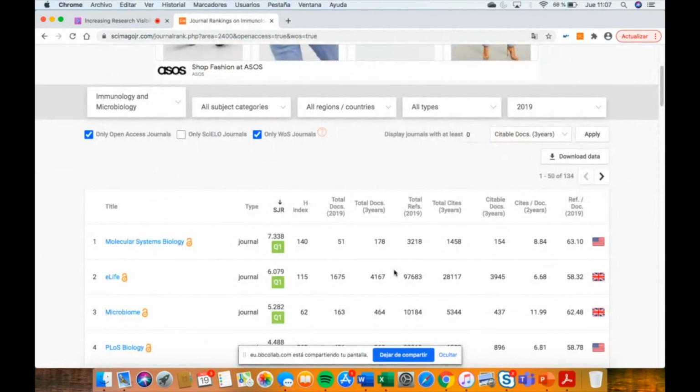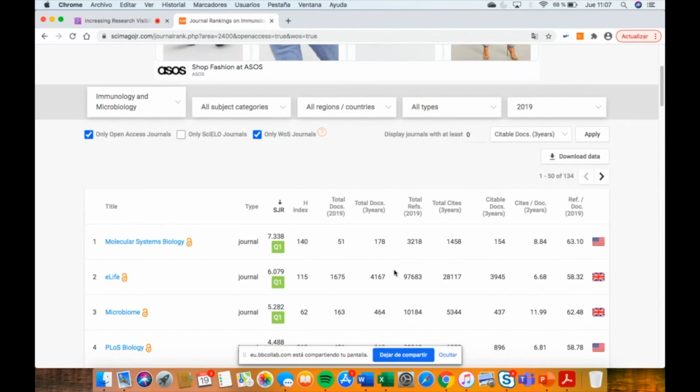Which of these journals belong to Web of Science too? Because this is key too. If you pick a journal that belongs to Web of Science and Scopus at the same time, it's better than just being in Web of Science, because you can increase visibility in both databases.